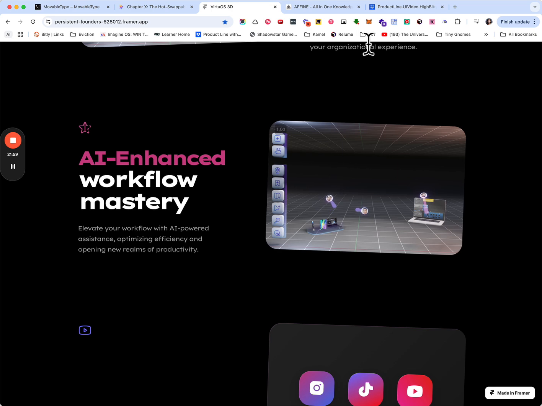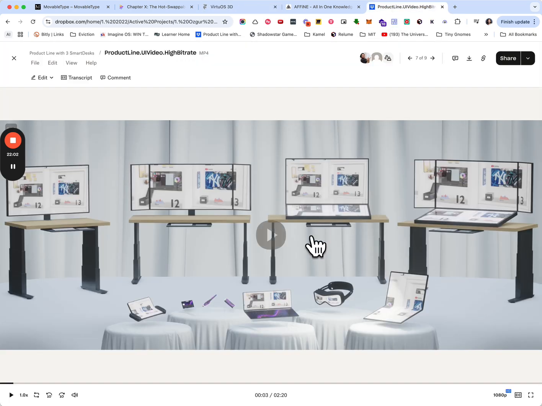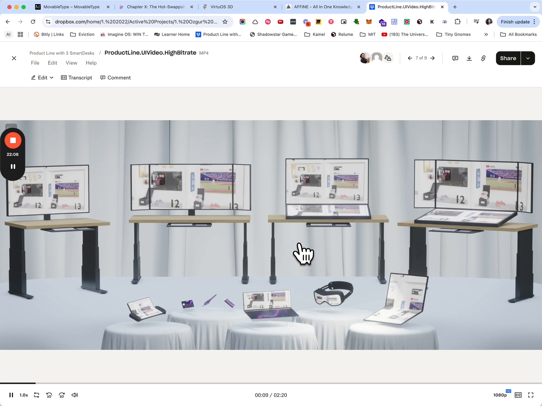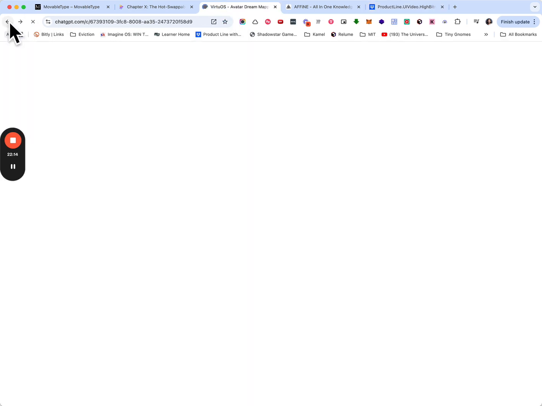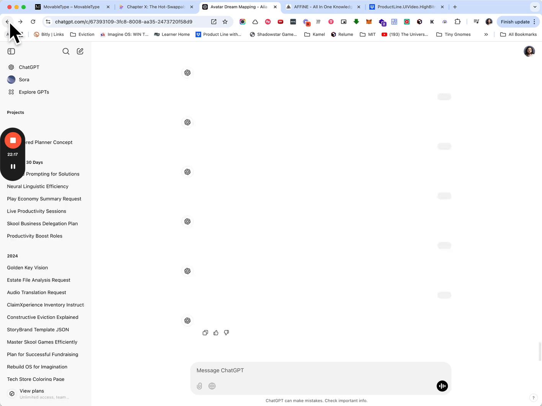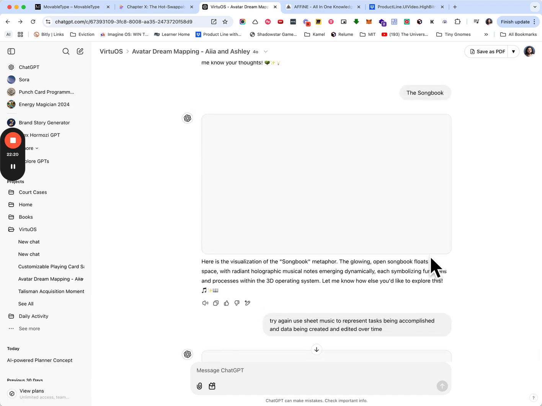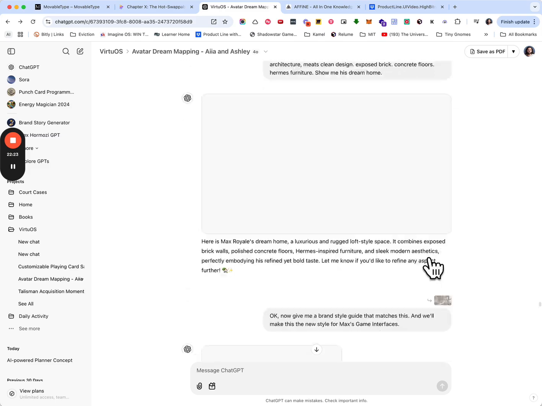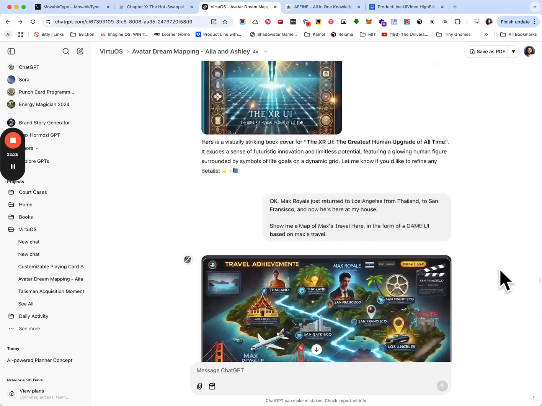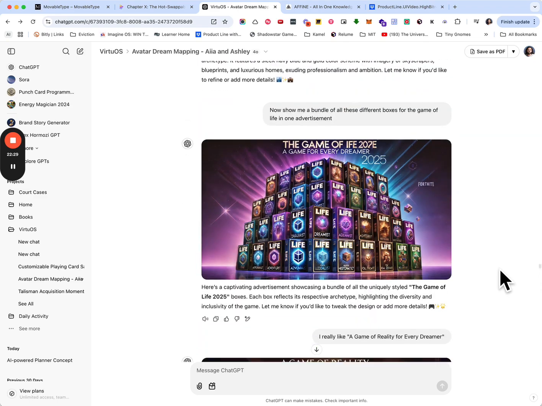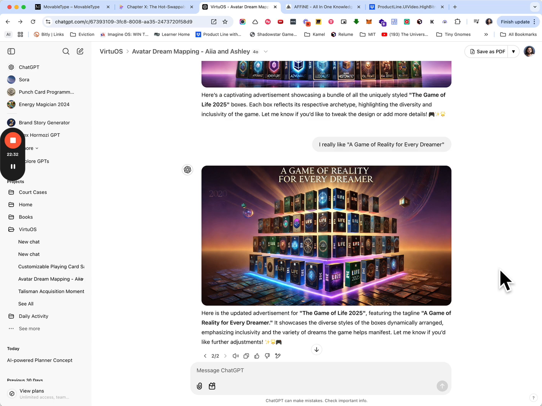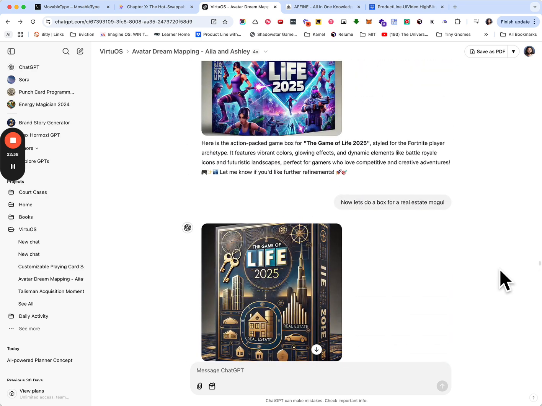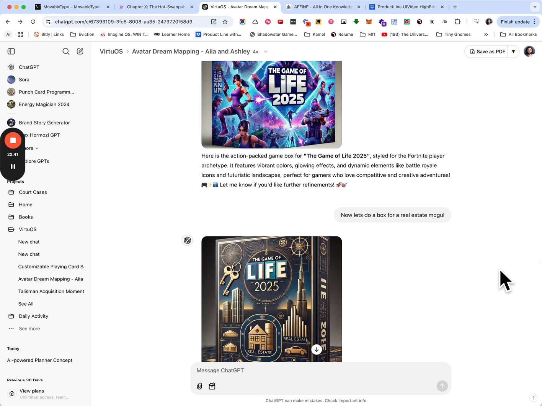But that is the aspect of bringing the game of life into, whether it's these new style products or just running it as we did in a chat type of experience, just instantly generating visuals to match the customer's wants, needs, interface requests, and so on. So let's see here. That is just a quick rundown of the Game of Life 2025. This is based on the ImagineOS work that I have been doing, the Virtuous platform, and the concept of helping people achieve their dreams.